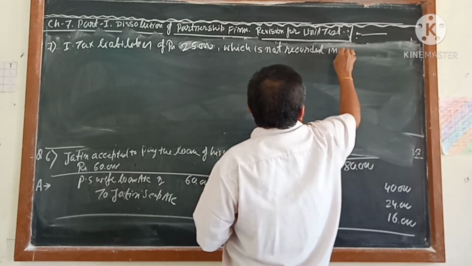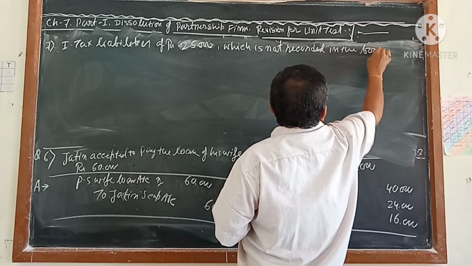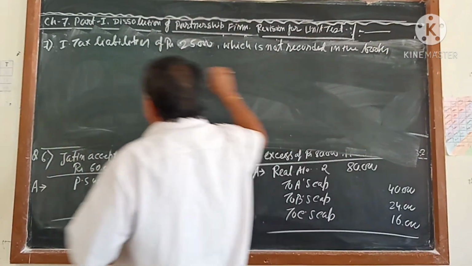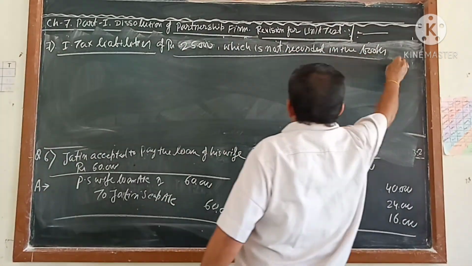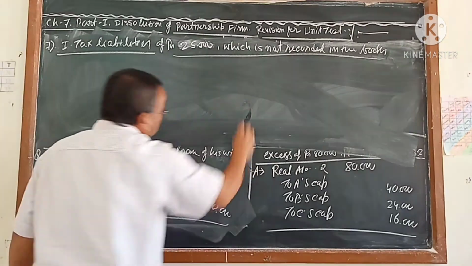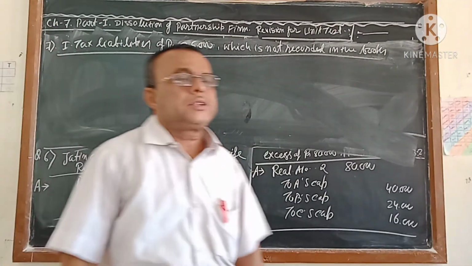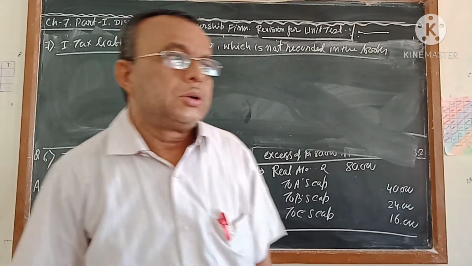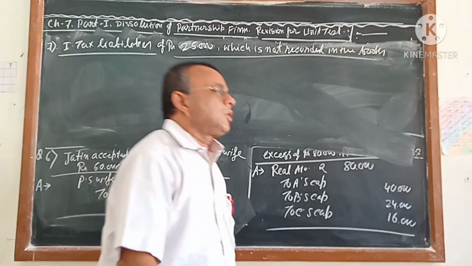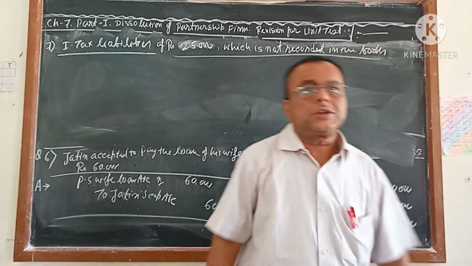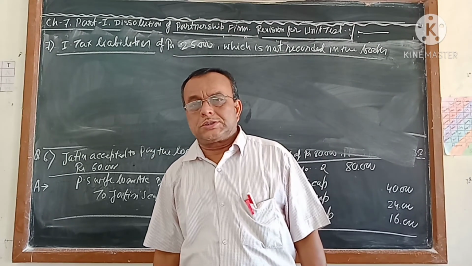One liability is coming, income tax. The income tax liability is coming, it was not recorded, it was not there in the balance sheet. But what will you do? You have to pay or not? Of course you have to pay. It is very easy, a few things you have to keep in mind. If you understand the system, you will be able to understand everything.